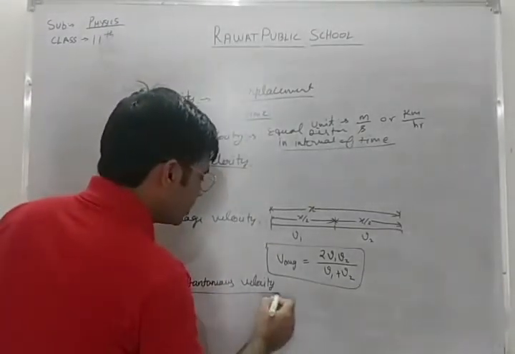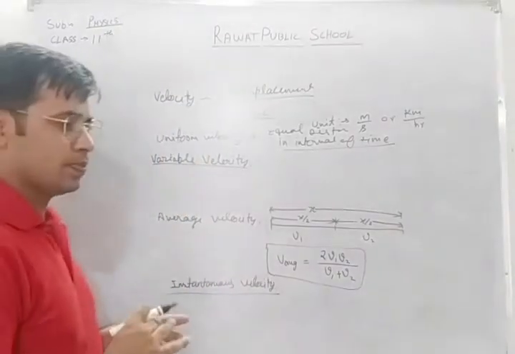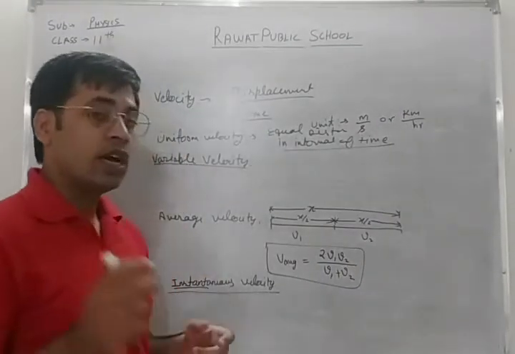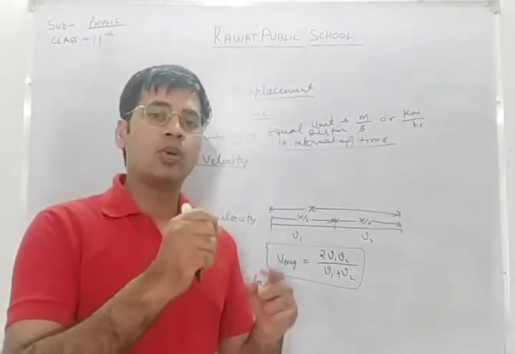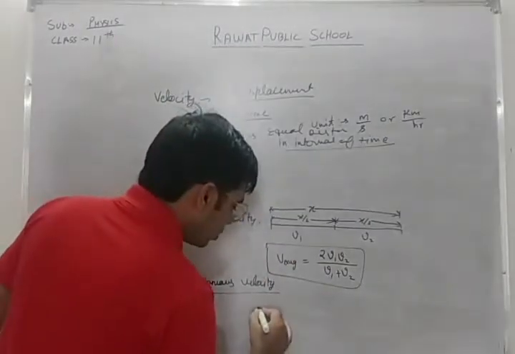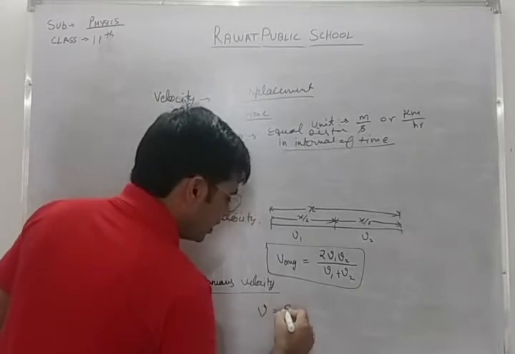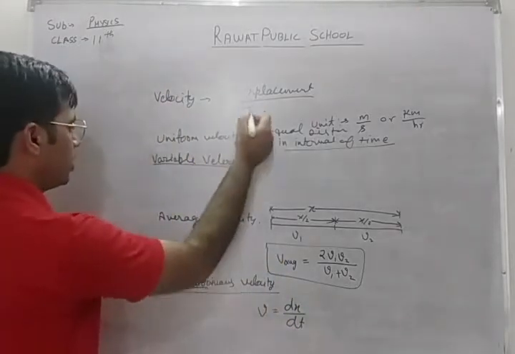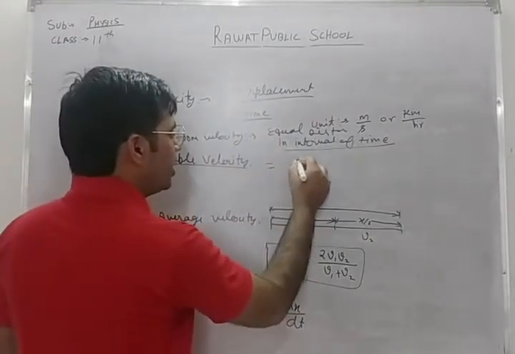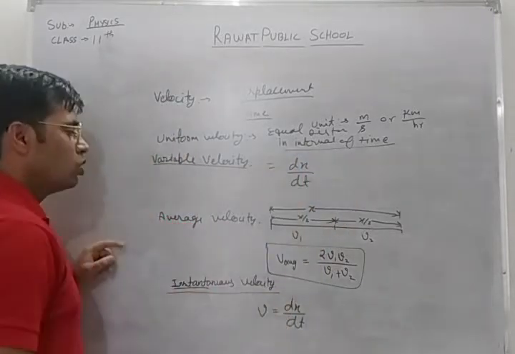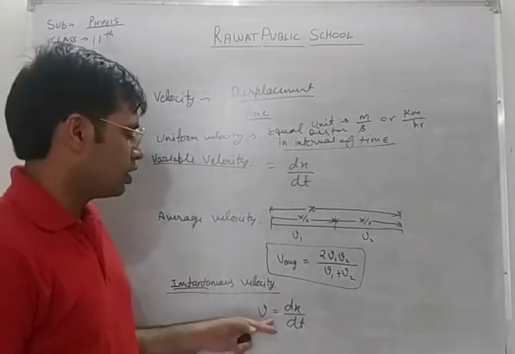Now the next thing is instantaneous velocity. As its name says, instantaneous means velocity at a particular instant. Okay, so let's suppose velocity is dx by dt. This is the formula for velocity, or we can define it this way as well, dx by dt, where x is displacement. So rate of change of displacement is velocity.